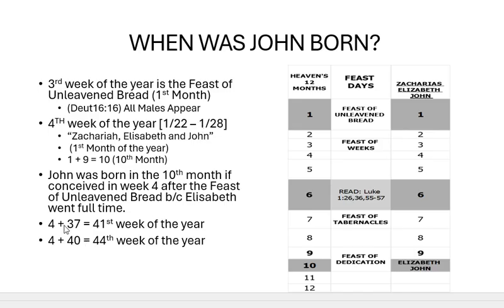And then the 37 plus or the 40 plus, because we know that Elizabeth went full term. So this chart right here shows that John was conceived in the first month, and that he was born in the 10th month of the year.